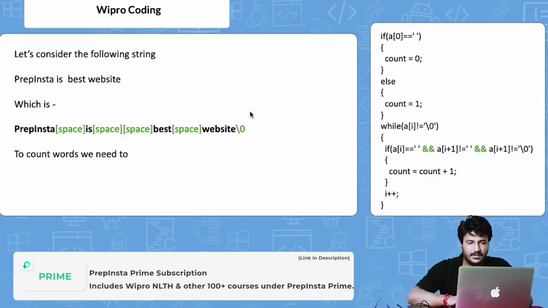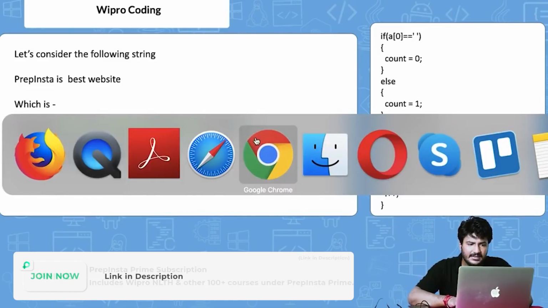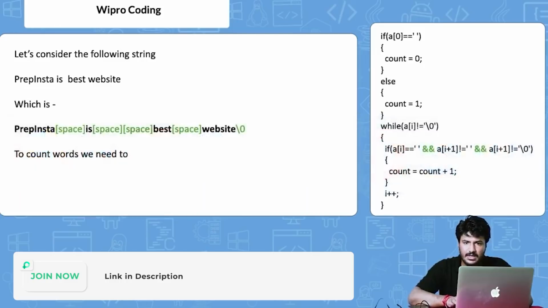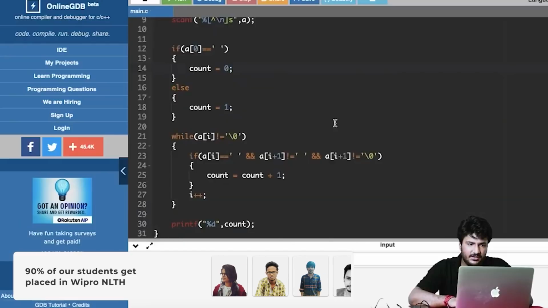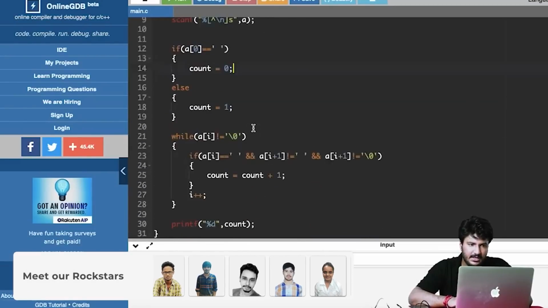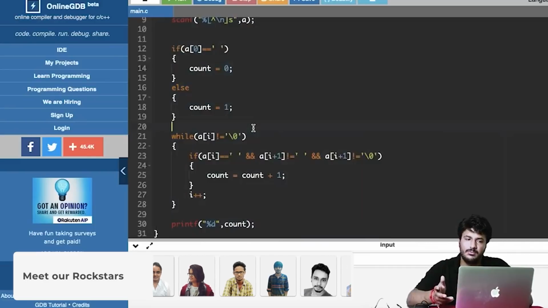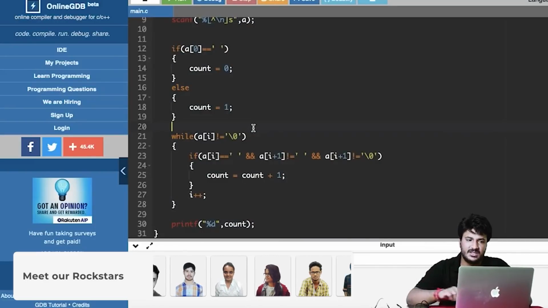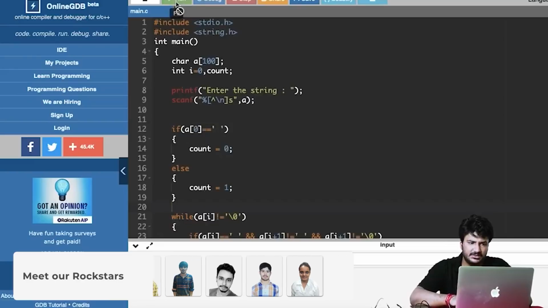So let me do one thing. I'll run this particular code for you, and I think this is mentioned. Yes. So this is the code here. And I've also already posted the code. The link is given in the description below. So let's run the code at least once, right?